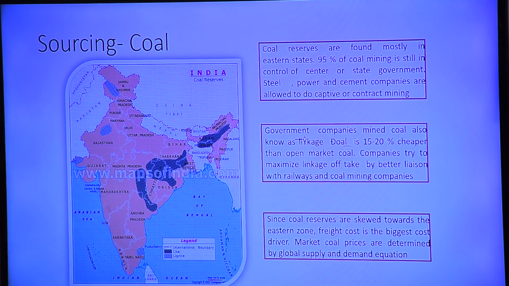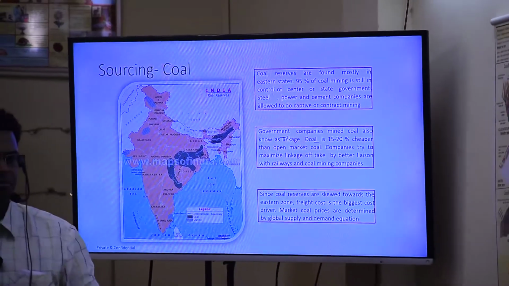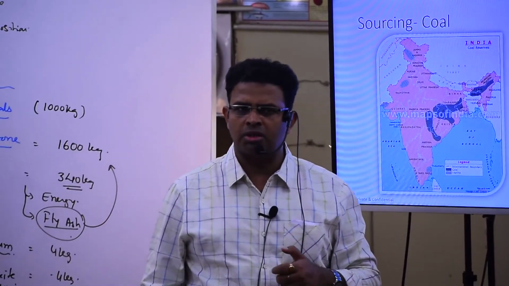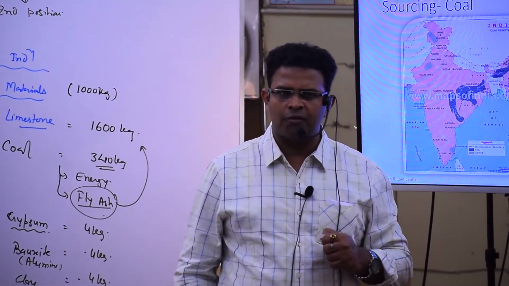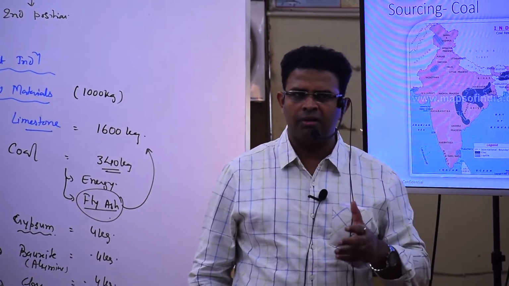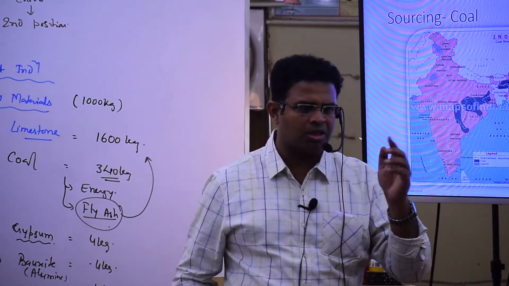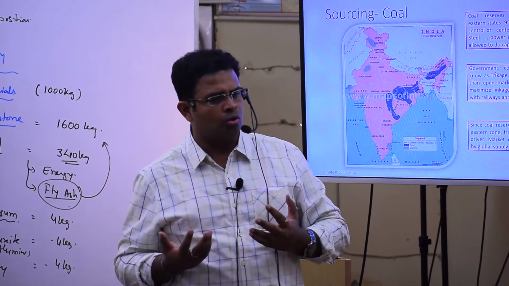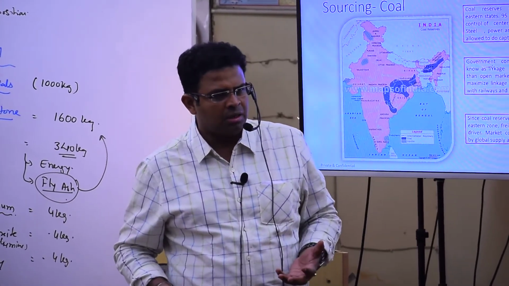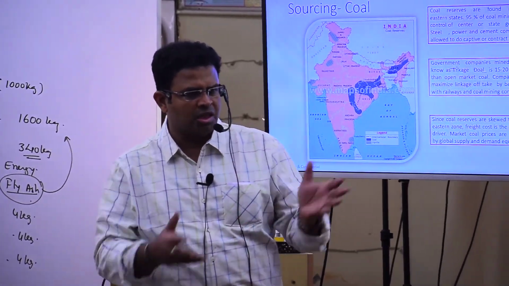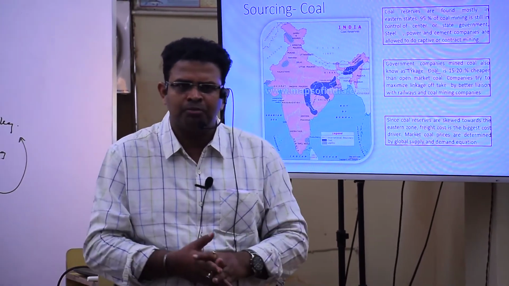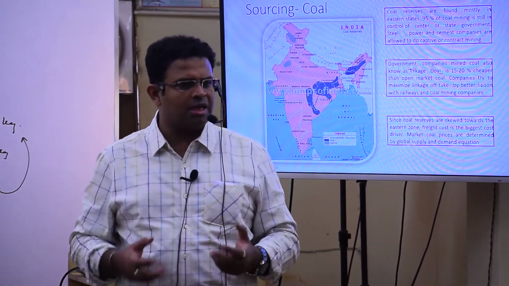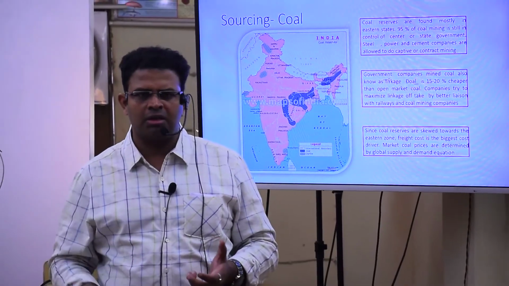Coal is already coming to thermal power plants. But if I get fly ash from a thermal power plant under NTPC, National Thermal Power Corporation, it will not give it to me for free. It is bringing coal by railway, and we are asking for more coal because I have to produce cement, so NTPC will charge transportation cost for the coal, and at the same time it will take the fly ash.